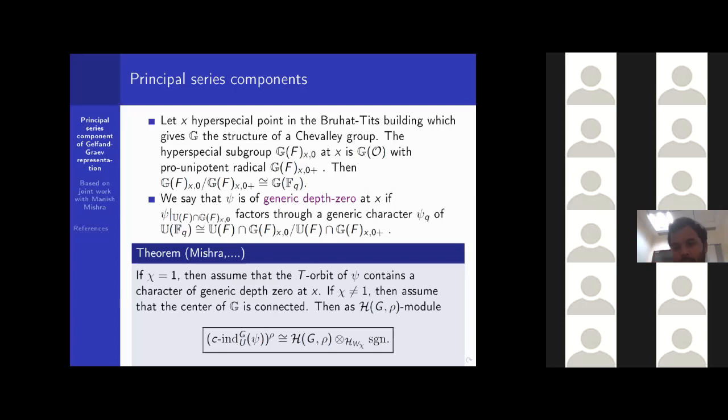Then we showed that as an A_0-module, this rho-isotypic component can be written in terms of this Hecke algebra module, H_0 tensor with the sign representation of H(W_chi).